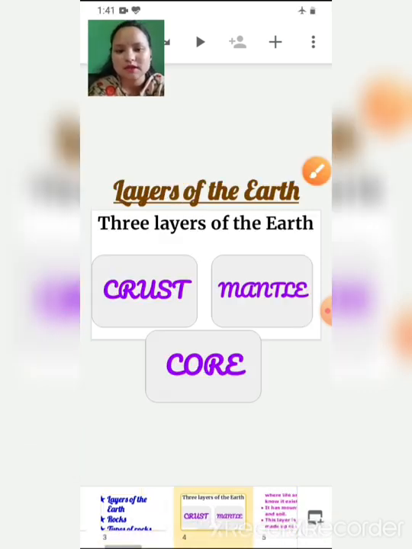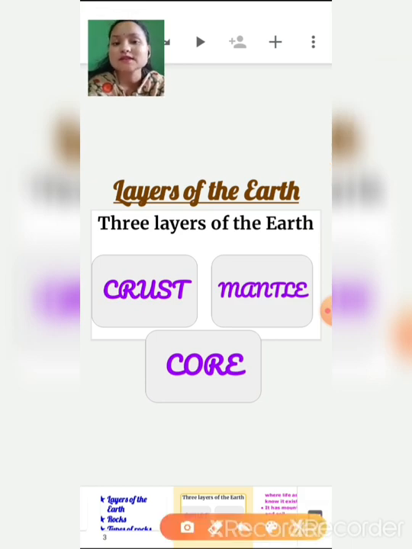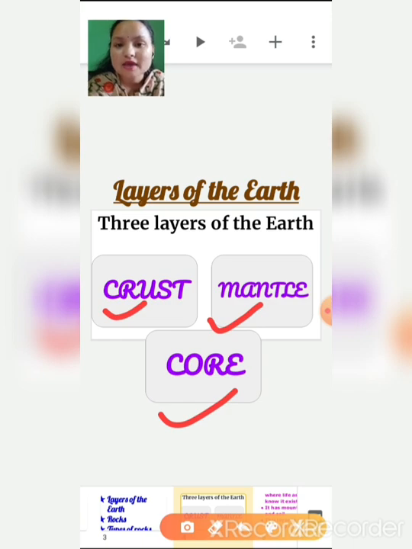So now let's begin. We have three layers of earth. First is crust, C-R-U-S-T, then mantle, M-A-N-T-L-E, and then core, C-O-R-E.